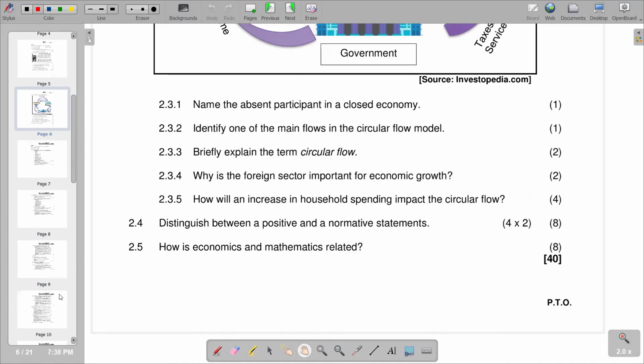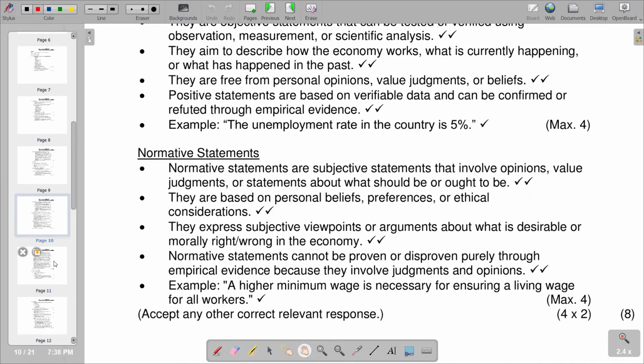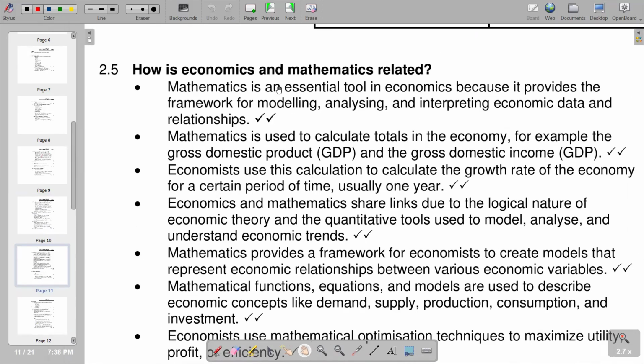So we go to our answer section, whereby we are saying the first point is mathematics is an essential tool in economics because it provides the framework for modeling, analyzing, and interpreting economic data and relationships. Mathematics is used to calculate totals in the economy, for example, the gross domestic product, which is the GDP, and the gross domestic income. So economists also use the calculation to calculate the growth rate of the economy for a certain period of time, usually 1 year. And on the fourth point, economics and mathematics share links due to the logical nature of economic theory and the quantitative tools used to model, analyze, and understand economic trends.